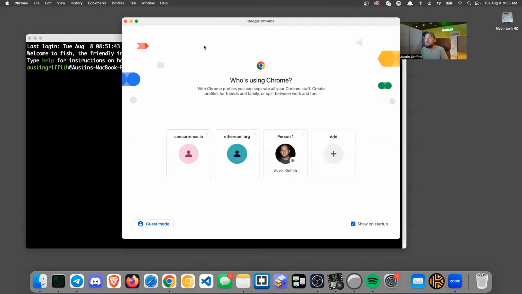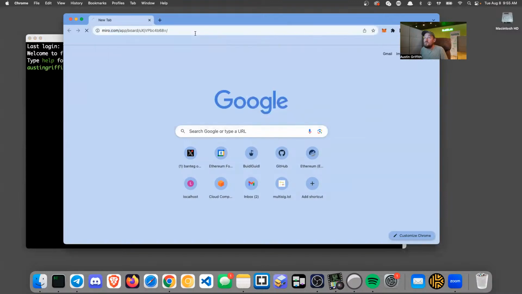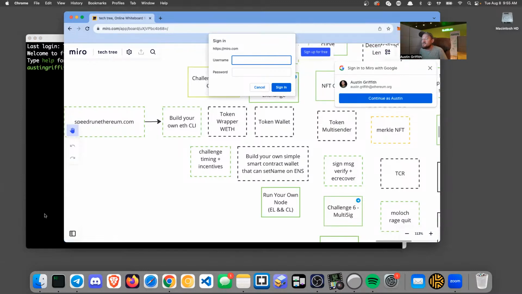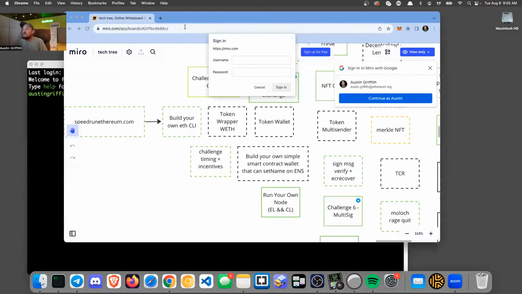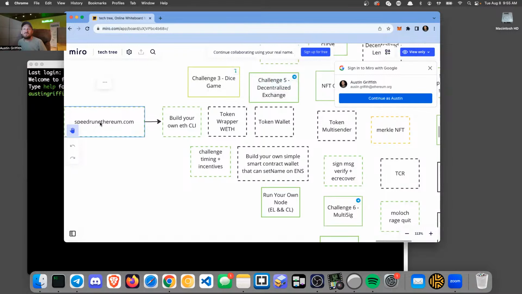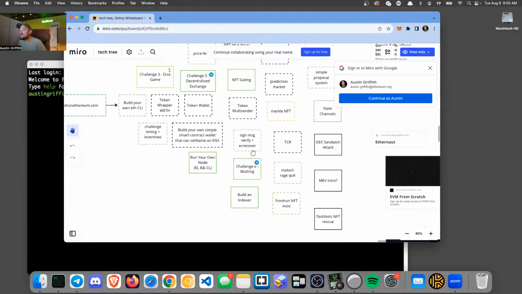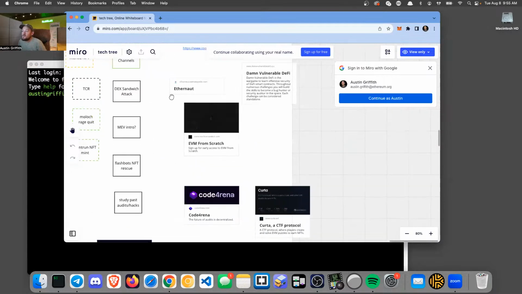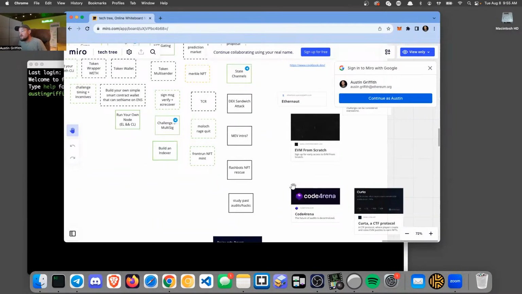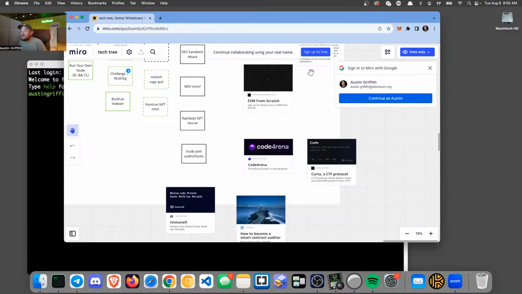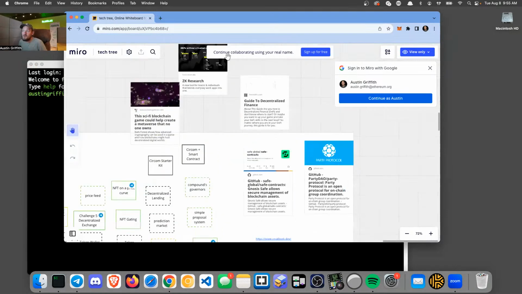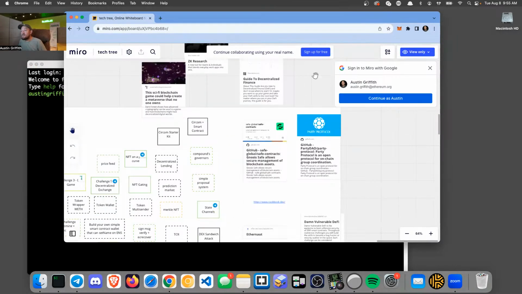Actually, what I want to zoom in on is a Miro board that we're working on, sort of like an ETH dev tech tree. After the speedrun Ethereum, you can move on to learn more things and go through the tech tree of Ethereum dev, leading you to become a product builder, a lower level builder, an auditor, maybe a game builder, ZK, or maybe a DAO builder.